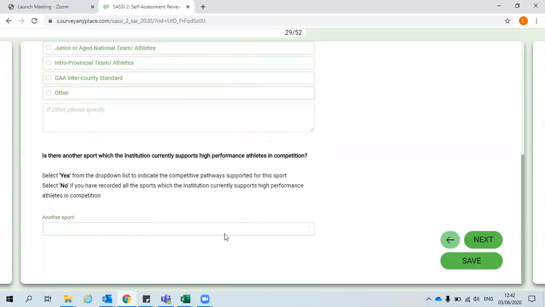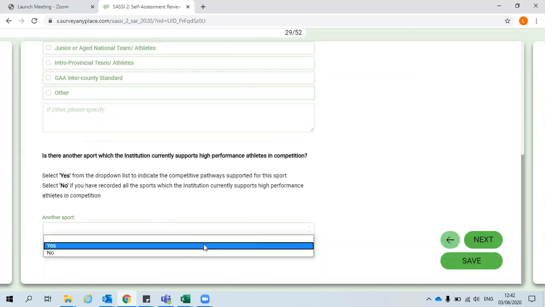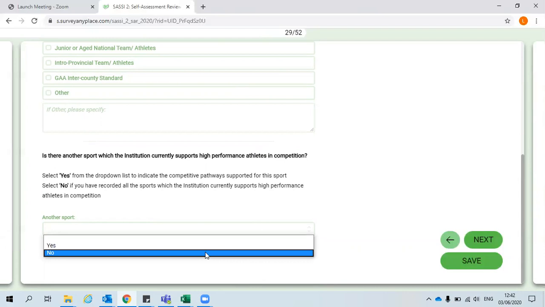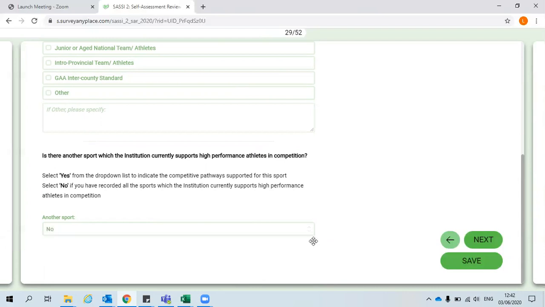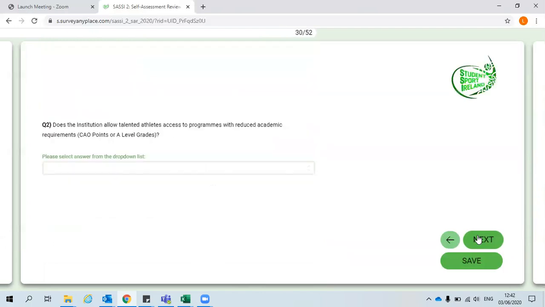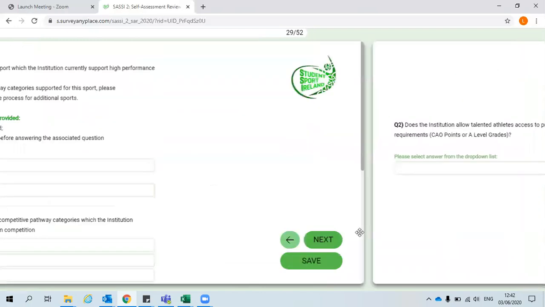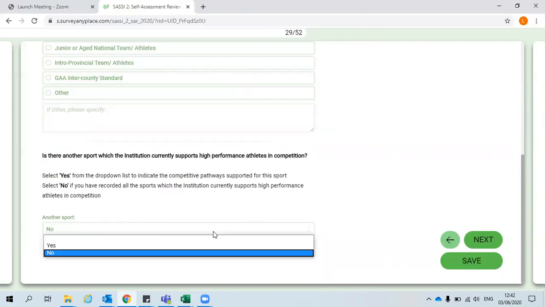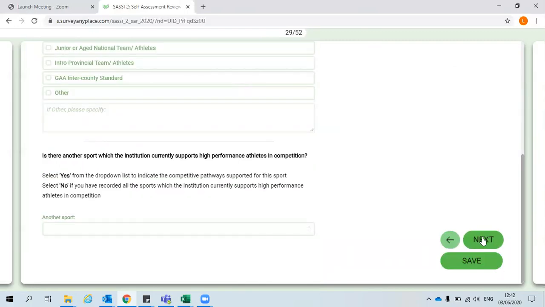Once you have them all recorded, you no longer need to select another sport. So select no from the drop-down menu. And this will skip you on to your next relevant question. As before, if you leave it blank, you will also skip these additional pages.